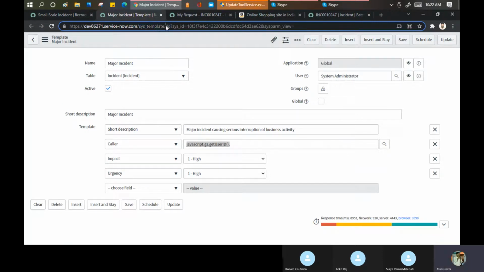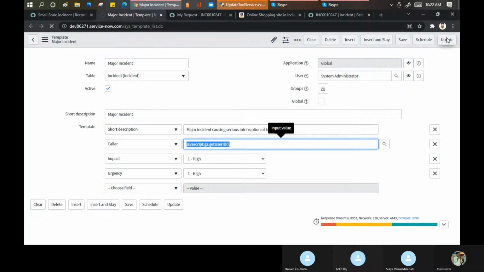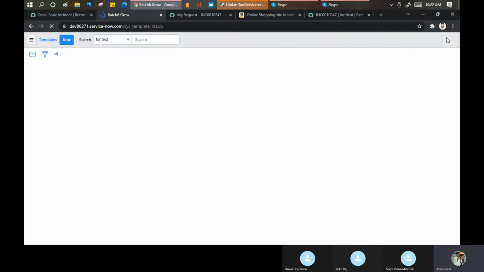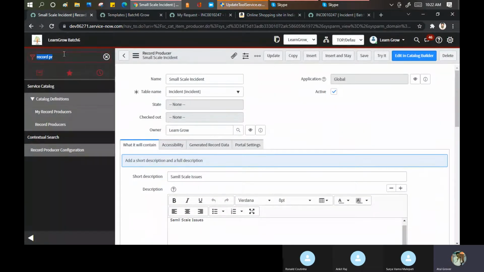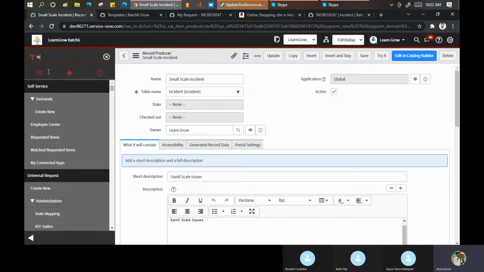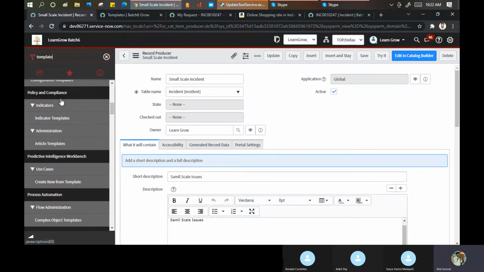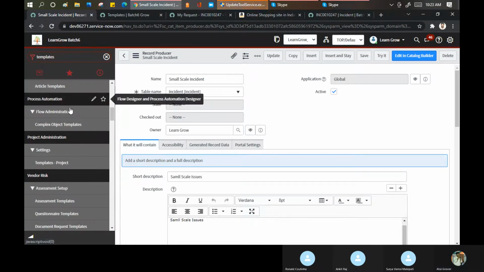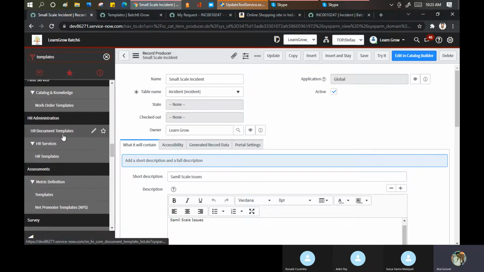Let me do something on this part. If you know the table, you know the things. Very simple. So like this, or if you want, I can go here and show you. There's an option of the templates here. Templates, configuration.